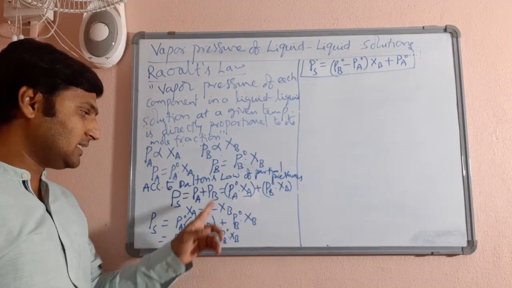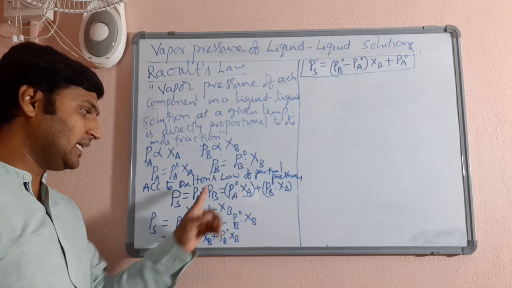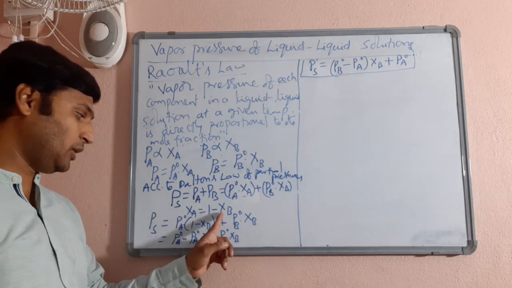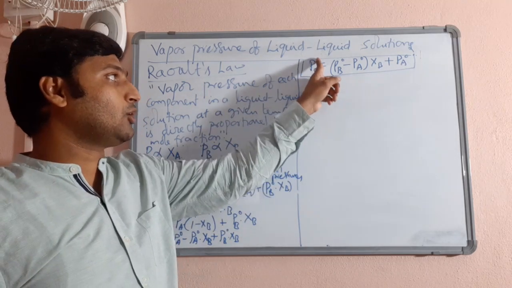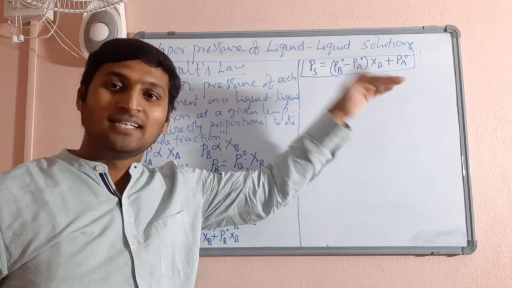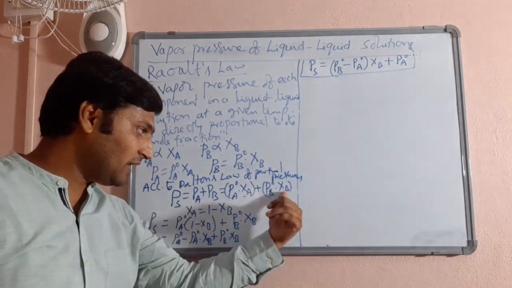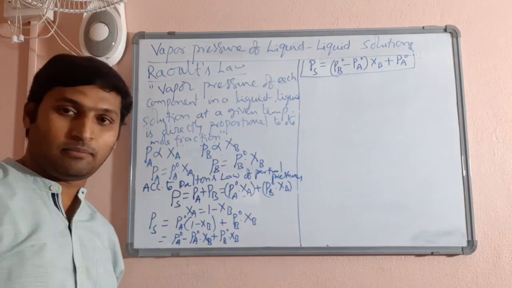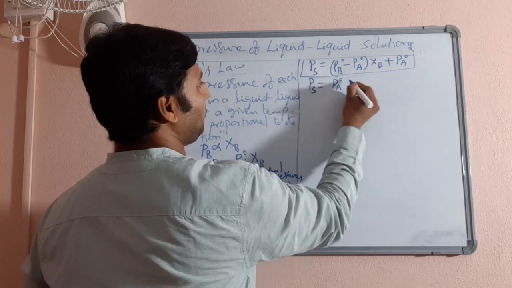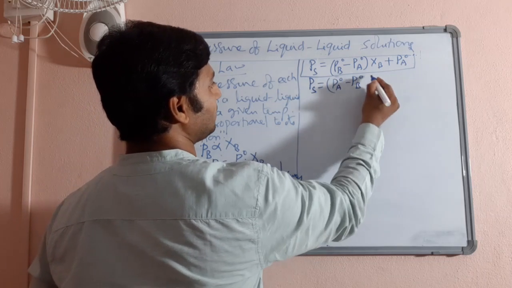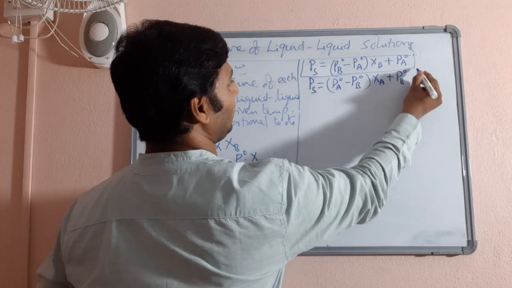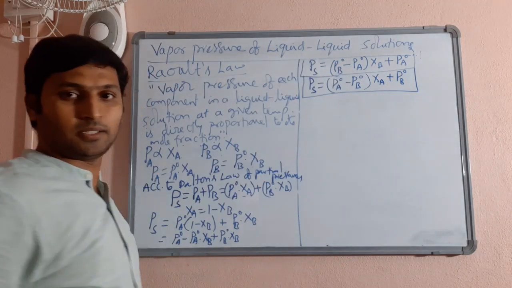This is how, by substituting XA by 1 minus XB, that is the mole fraction of one of the components A by the mole fraction of the other component B, I can express the vapor pressure of the total solution with respect to the mole fraction of only one component B. Same way I can derive by taking in place of XB, 1 minus XA. If I do the same derivation, I will end up getting PS is equal to PA naught minus PB naught into XA plus PB naught. You will get a complementary relation.